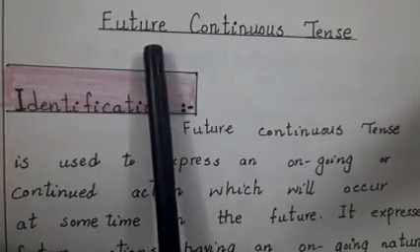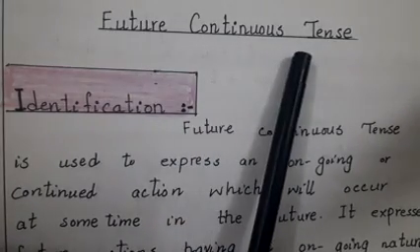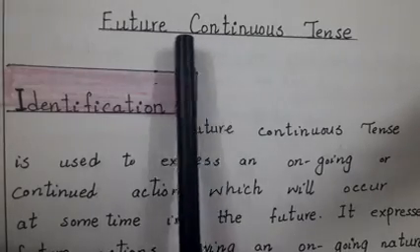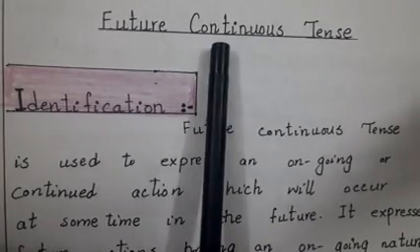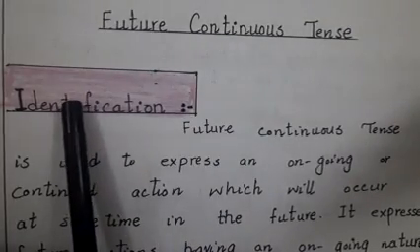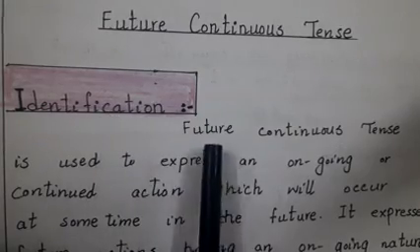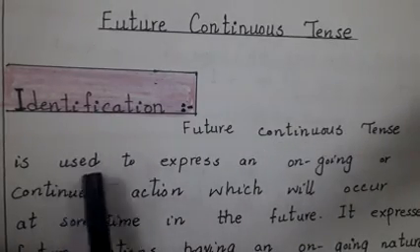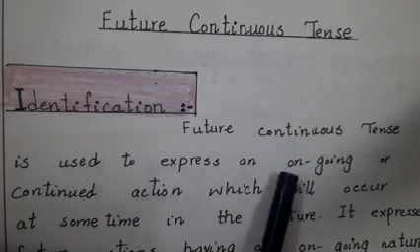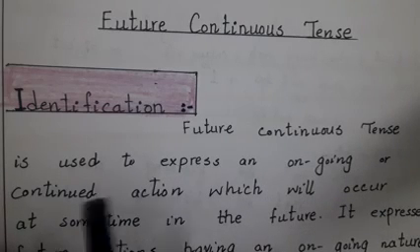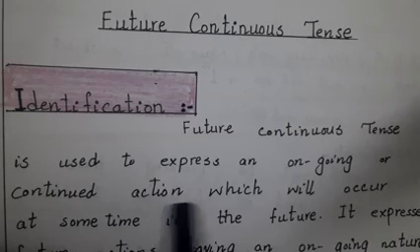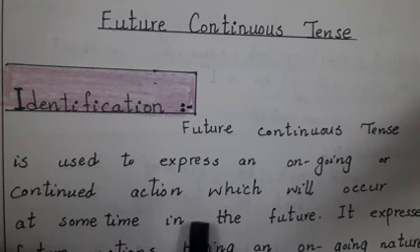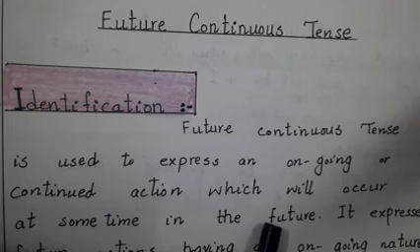Students, today our topic is future continuous tense, and as you know, my previous lecture was on past continuous tense. So let's see the identification. Future continuous tense is used to express an ongoing or continued action which will occur at some time in the future.